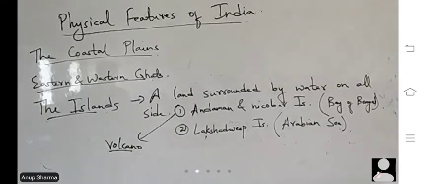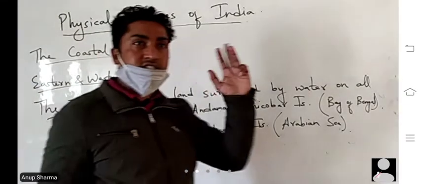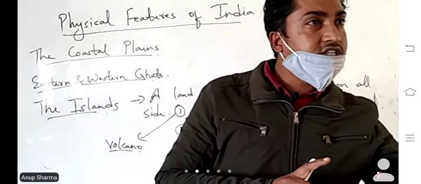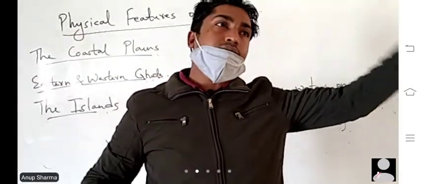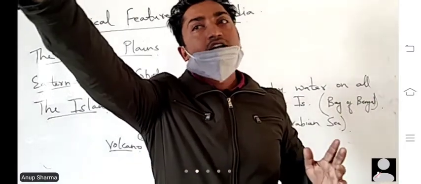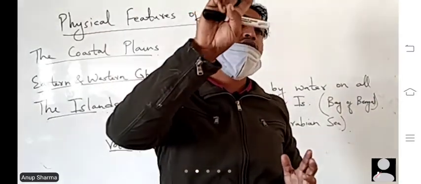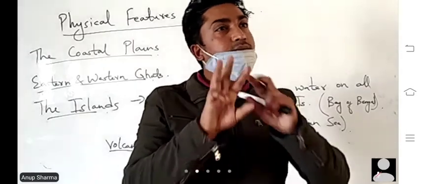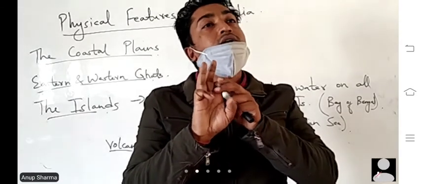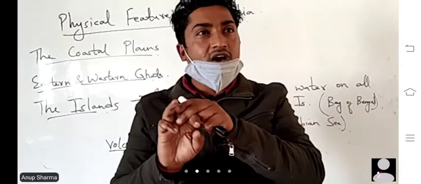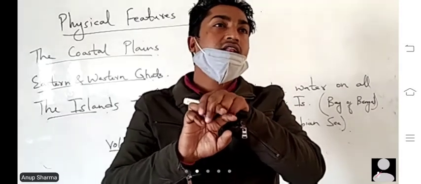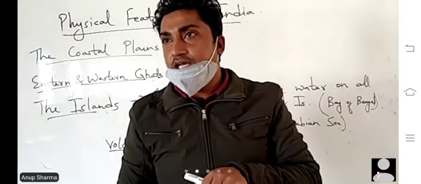So here we talked about the northern mountains, mostly comprised of the Himalayas, from Kashmir to Arunachal Pradesh. It is divided into three parts: the high mountain ranges, the Shivalik and the lower Himalayas.